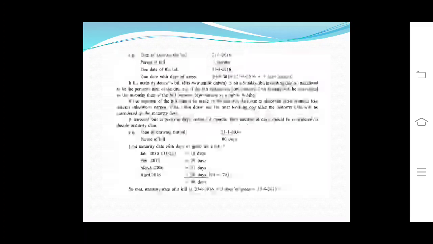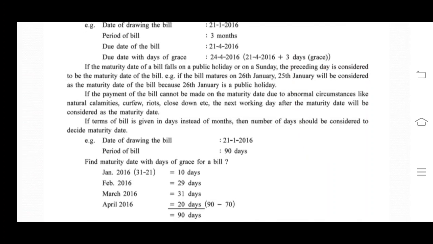24/4/2016. Okay, what else? If maturity date falls on public holiday or on a Sunday, the preceding day is considered to be maturity date of bill. For example, the bill matures on 26th January, then 25th January will be considered as maturity date of the bill because 26th January is a public holiday.